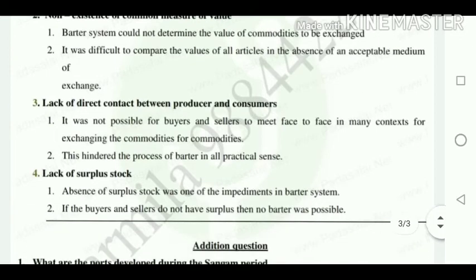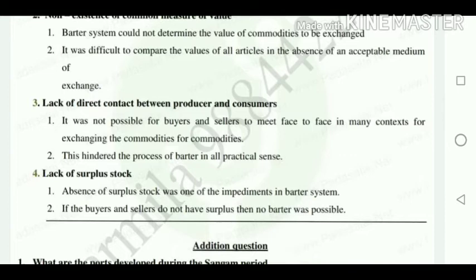Then next it is about lack of direct contact between the producer and the consumer. Here they speak about the direct contact. If you want to purchase one pen, you go to a nearby shop and get the pen from the retailer. So there is direct contact between the retailer and the consumer.